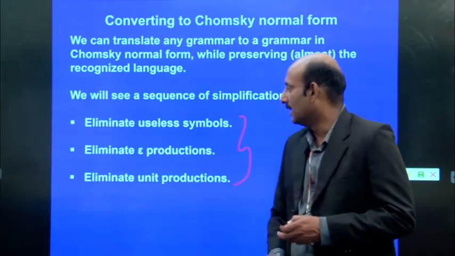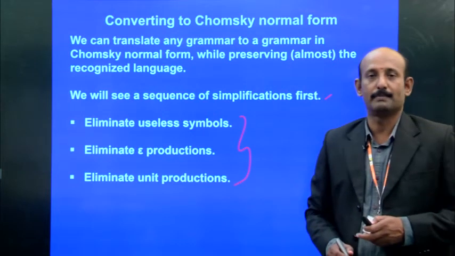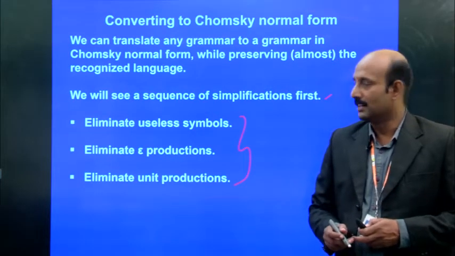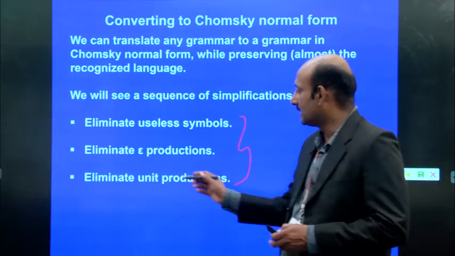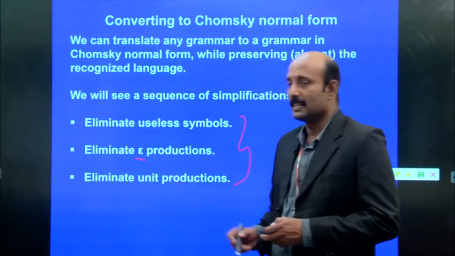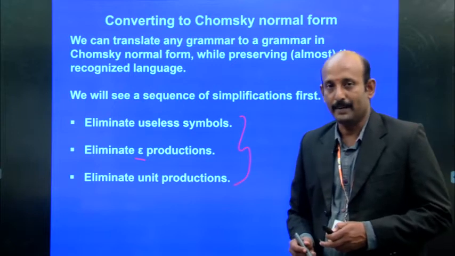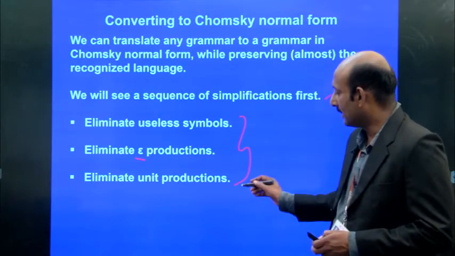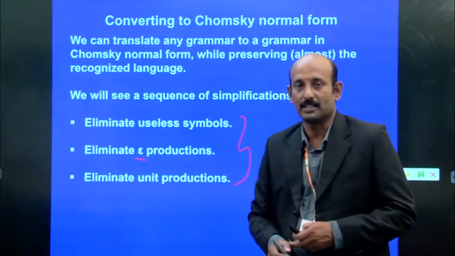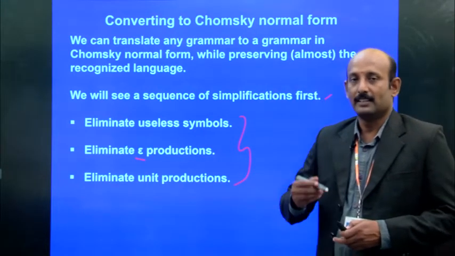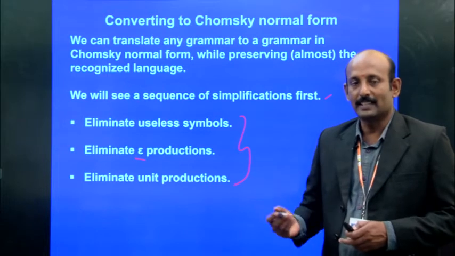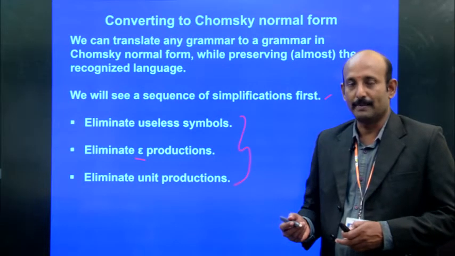First one is eliminate useless symbols, second eliminate epsilon production, epsilon means empty, and third one eliminate unit productions. So, these three we have to apply to the given context-free grammar.